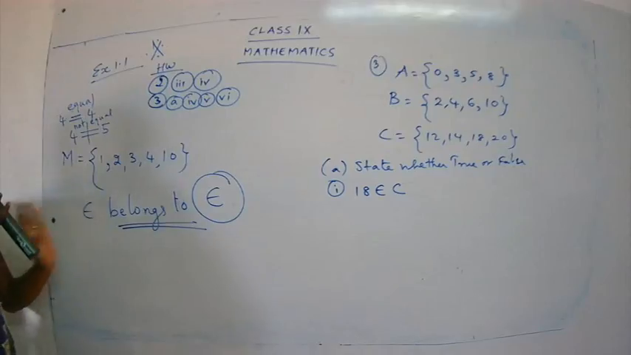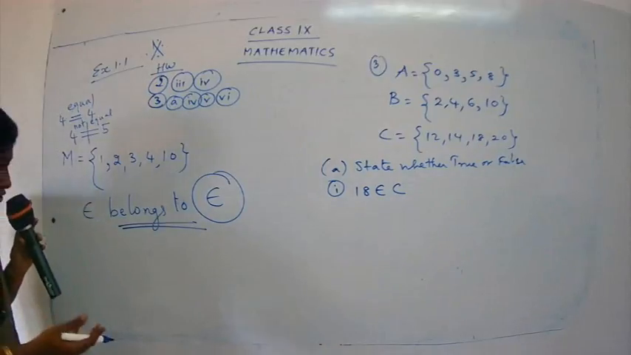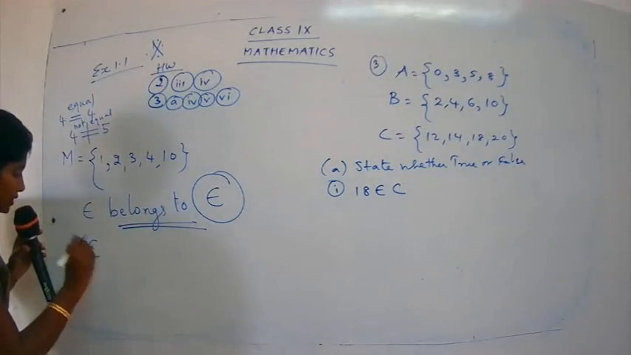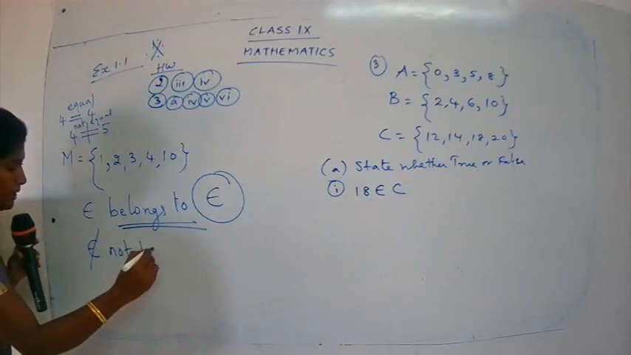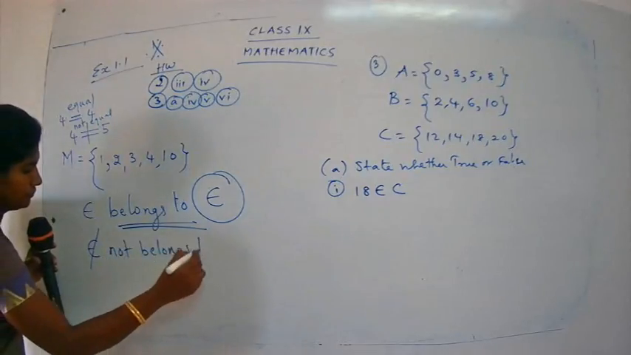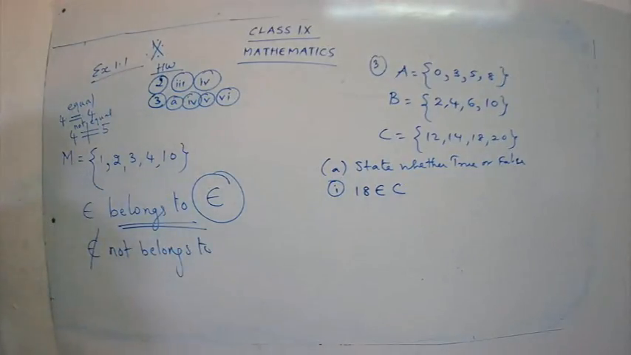Similarly, if it is not belonging to, what do you have to do? You have to put a C, put a small line and just cut it. This is read as not belongs to. Are you clear? So we are going to study 2 new symbols over here. One is belongs to and one is not belongs to. Clear? Are you clear with the new statements?